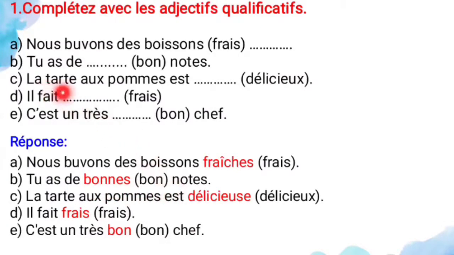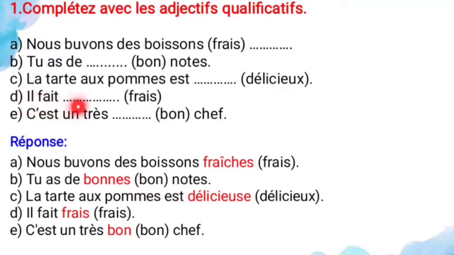And next, la tarte aux pommes est délicieux. Here the adjective is what? Délicieux. It ends with x. So when you change into the feminine, you have to use se, because la tarte aux pommes is feminine. So the answer is what? Délicieuse. So the apple pie is delicious.